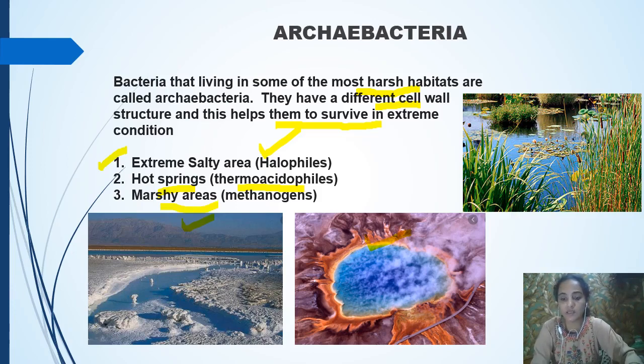Marshy area means it's like a wetland, always there will be water there, and muddy. And this group of bacteria you generally call methanogens. So this is a marshy area where you can see the methanogen bacteria. These are the three extreme climates, and even in these extreme climates, archaebacteria can be found and will be able to survive.